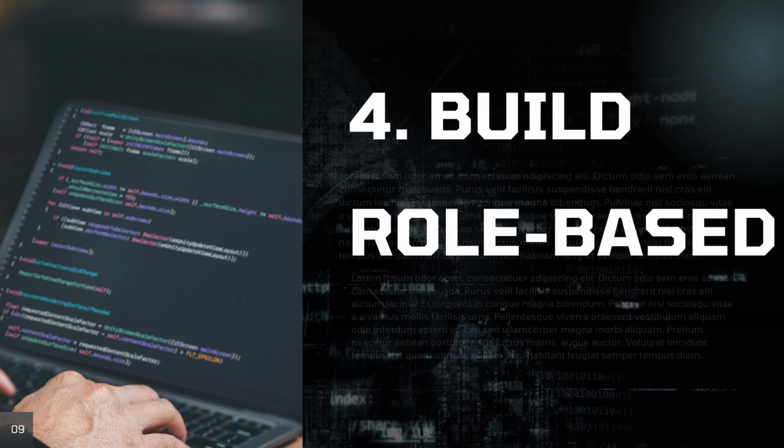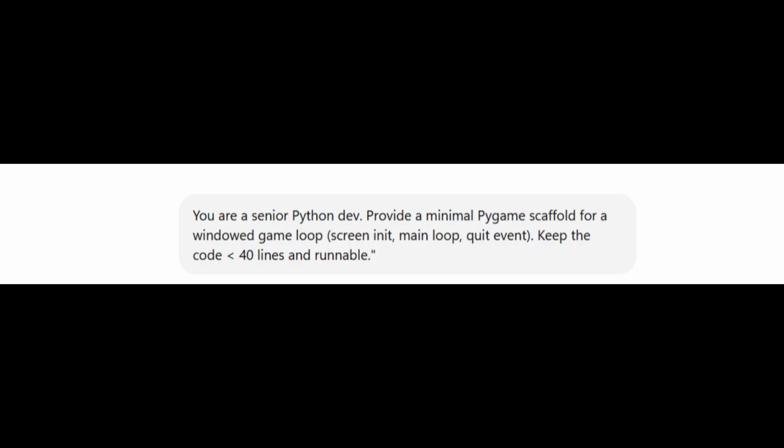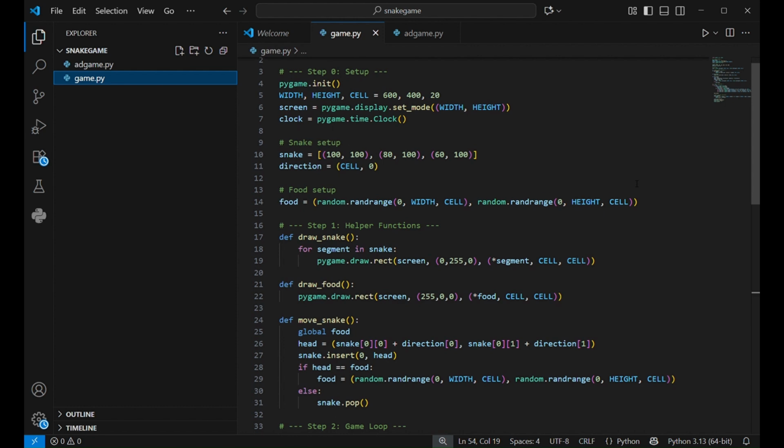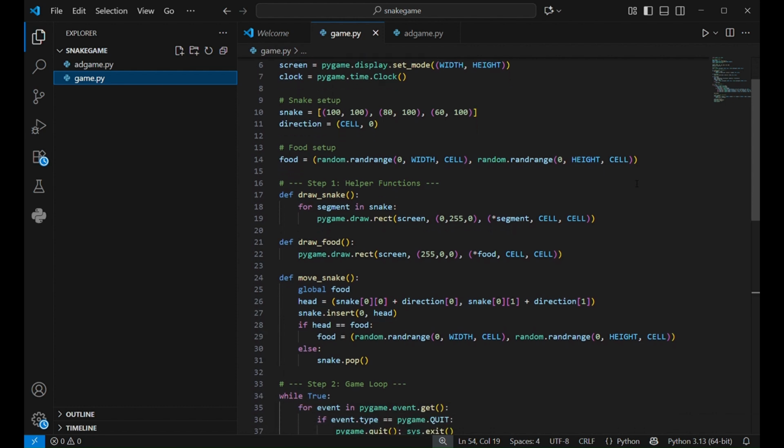So the fourth one is build, and it follows the role-based type of prompting. Like we assign the model a role as per the generation of the code we want. So in the Python game, we assign the model a senior developer role and ask for generating the code. And congratulations, with the help of prompting, you generated your first project.